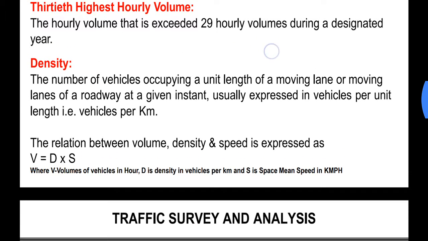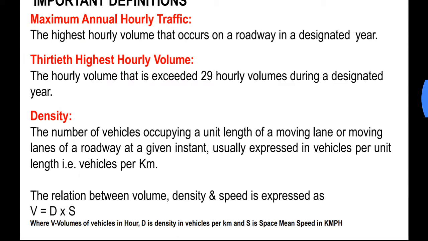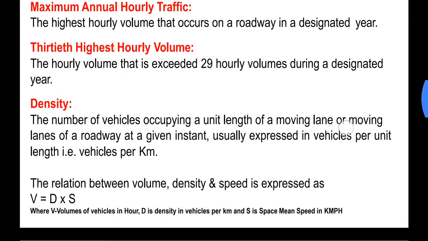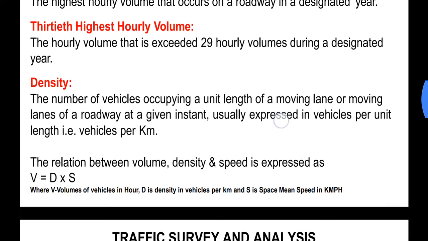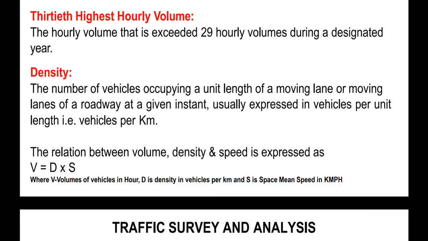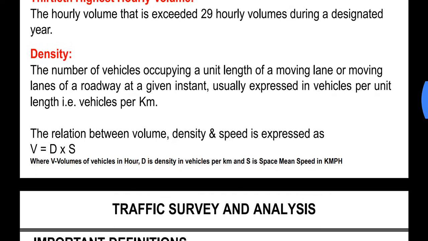We'll now move to the next point, that is density. So what is density? The number of vehicles occupying a unit length of a moving lane or moving lanes of a roadway at a given instant, usually expressed in vehicles per unit length. It is nothing but the number of vehicles occupying a designated length. This designated length could be 1 kilometer, 2 kilometers, or whatever length. This is nothing but the density of traffic.